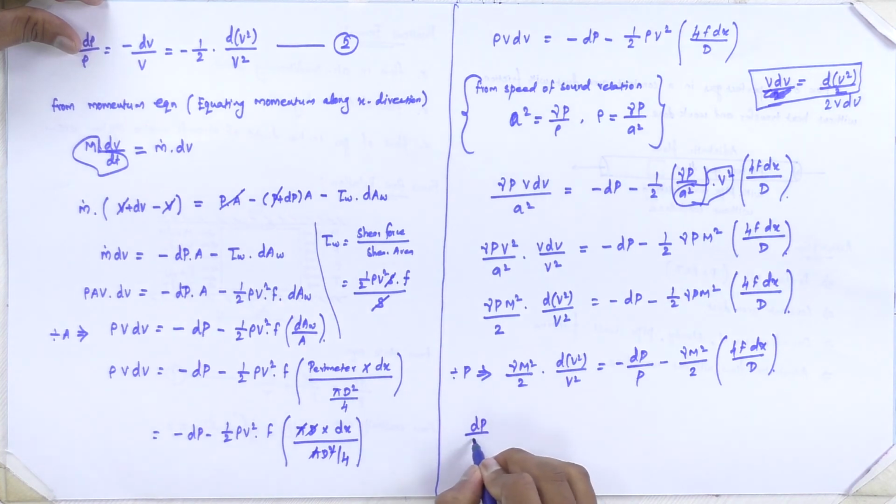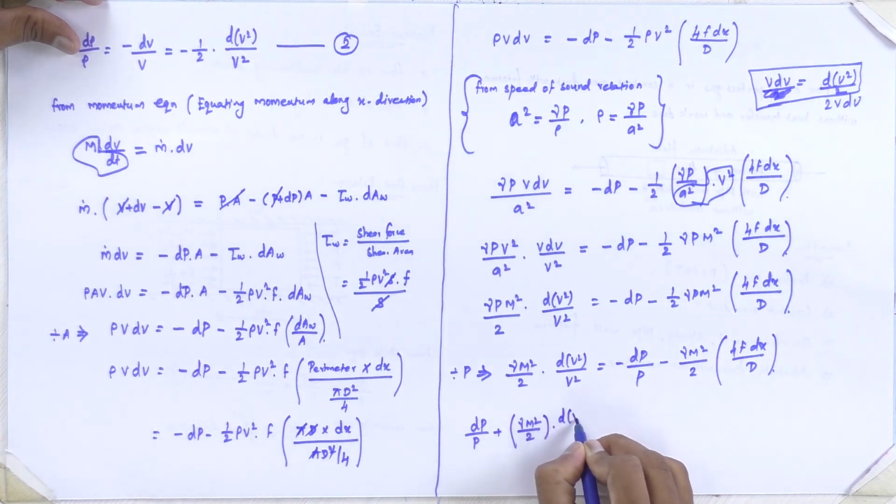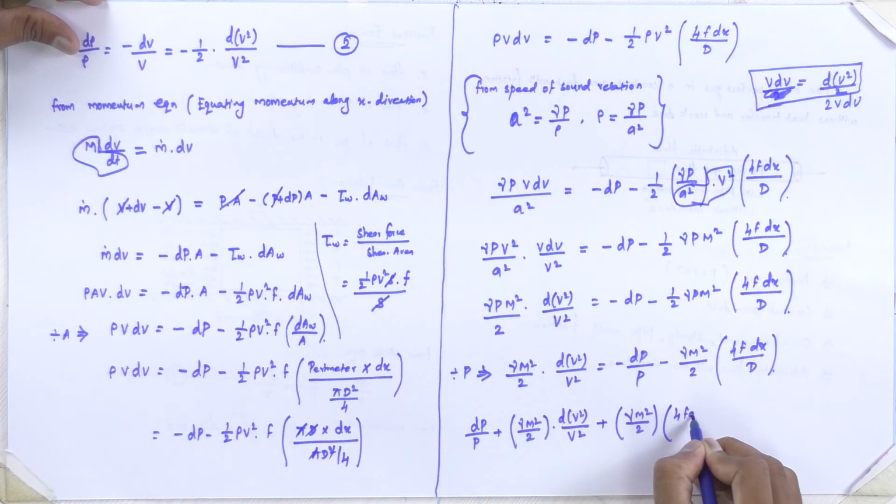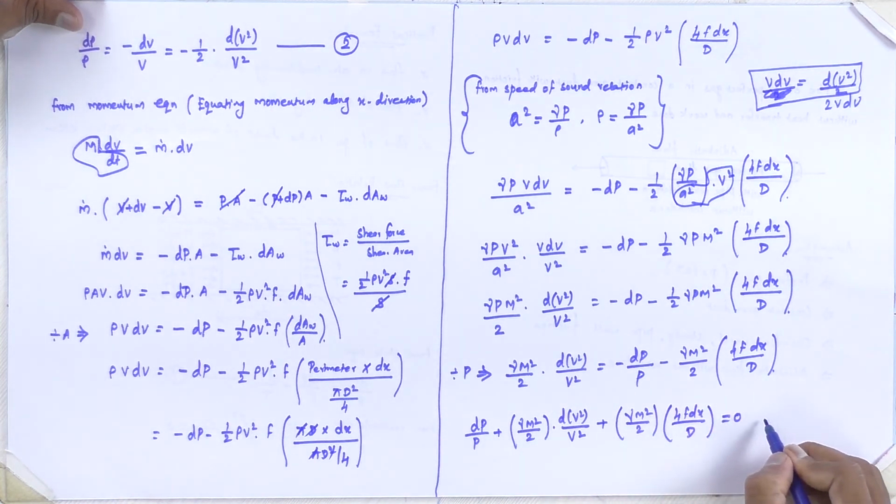So dp by p plus gamma M square divided by 2 into d of v square divided by v square plus gamma M square divided by 2 into 4f dx divided by d is equal to 0.